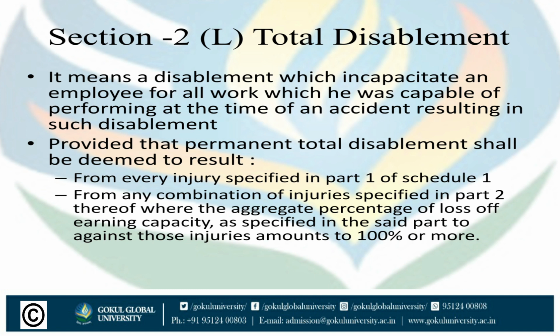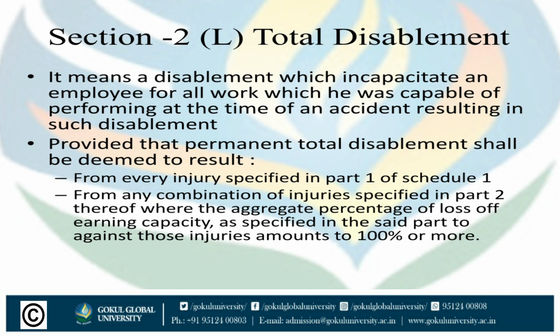Now let us discuss the term total disablement under section 2L of Employees Compensation Act 1923. Total disablement means a disablement which incapacitates an employee for all work which he was capable of performing at the time of an accident resulting in such disablement. It means an employee who is not able to perform any kind of work can be considered as totally disabled, provided that permanent total disablement shall be deemed to result from every injury specified in part 1 of schedule 1.